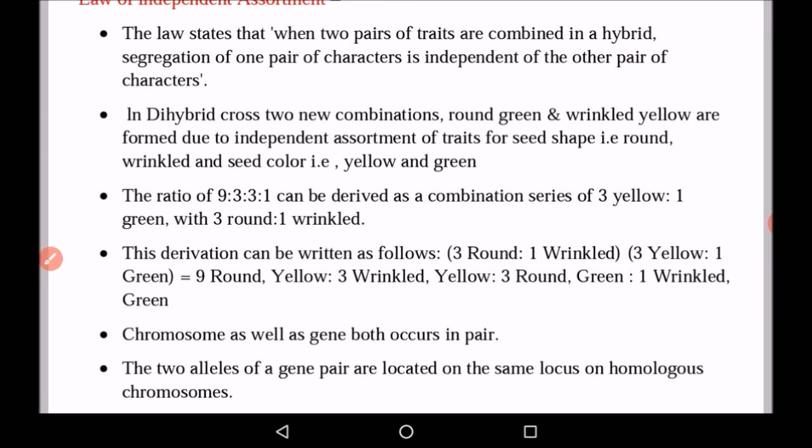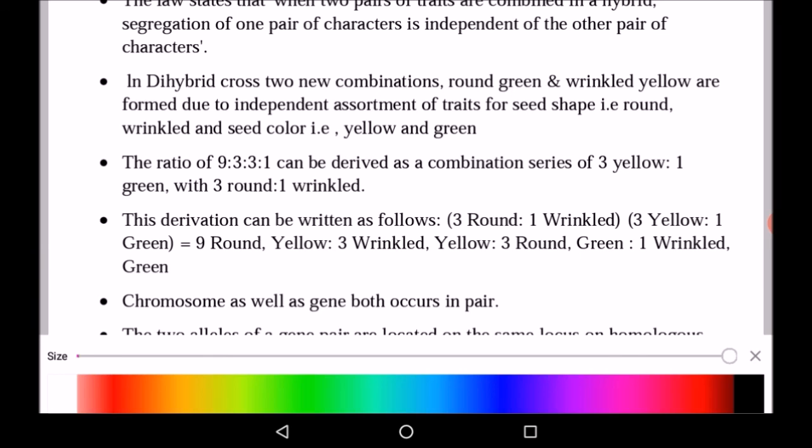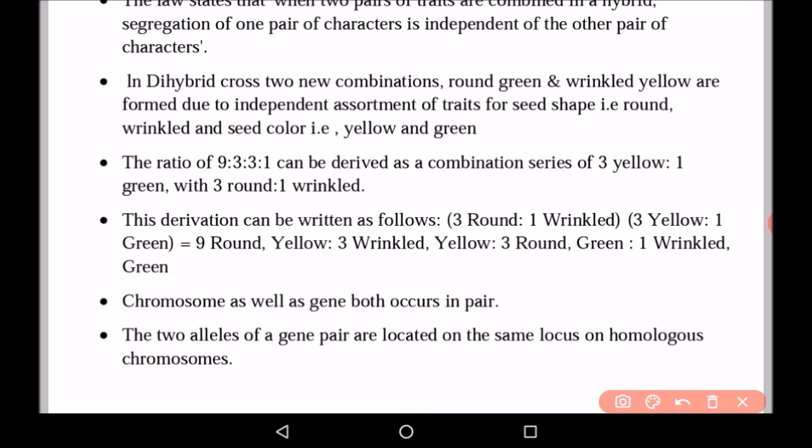In dihybrid crosses, two new combinations, that is round green and wrinkled yellow, are formed due to independent assortment of the traits for seed shape, that is round or wrinkled, and seed color, that is yellow or green. So in a dihybrid, one character taken is seed shape, which may be round or wrinkled, and the second character is seed color, which is yellow or green. The ratio obtained is 9:3:3:1, derived from a combination of the series of 3 yellow, 1 green, 3 round and 1 wrinkled.